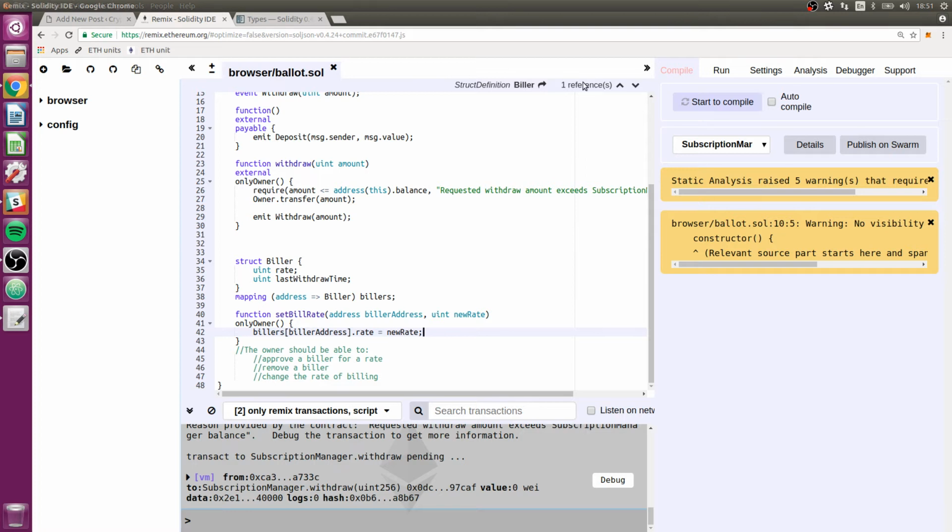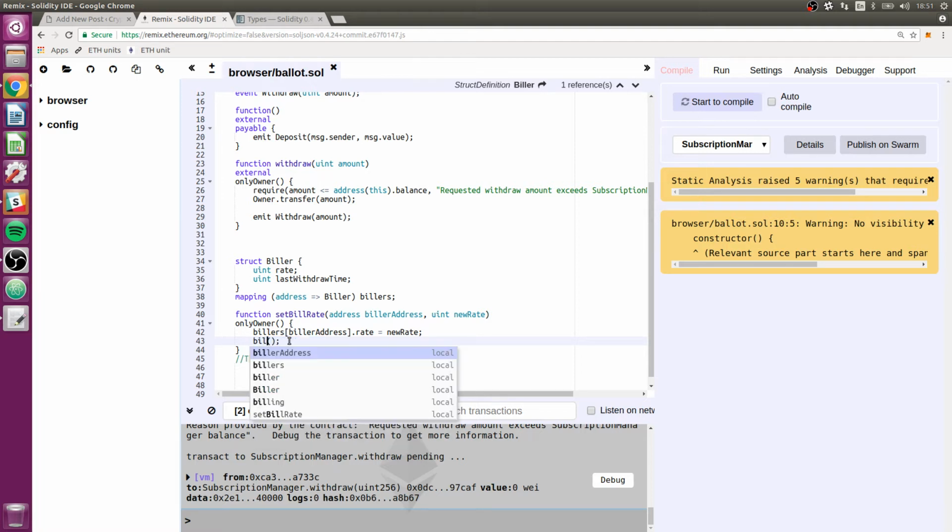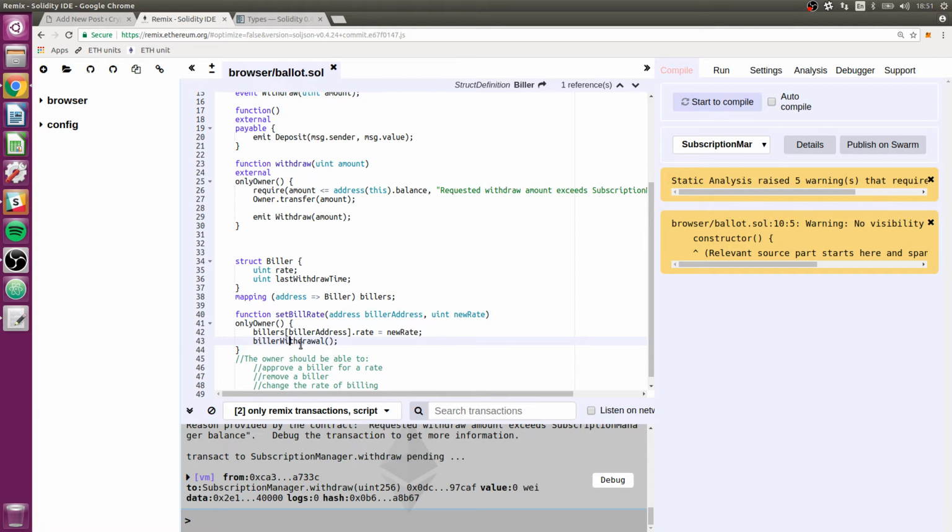To do that, what we want is a function I haven't defined yet, and we're going to get there. Let's call it biller withdrawal. The biller is going to have some kind of withdrawal function. And when we set the bill rate, which is something the owner can do, we will just trigger a withdrawal for the biller, and we'll do that before setting the new rate.